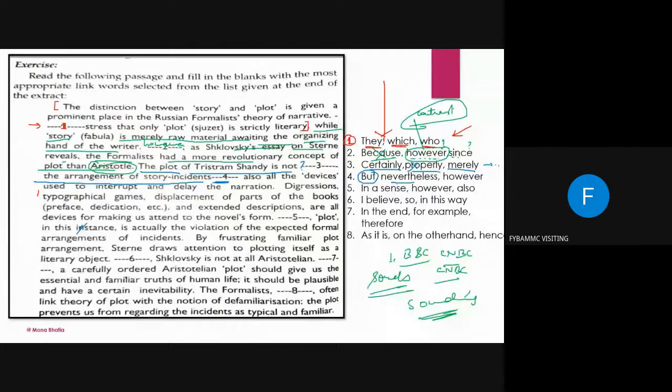मतलब होता है फिर भी, and however is for the contrast. However also नहीं आ सकता, we will rule this out. Nevertheless नहीं आ सकता, but तो यहाँ पे आ ही जाएगा. So we know that ये sentence हमें पता चल गया. So with the help of this, we know that यहाँ पे क्या आएगा? The plot of Tristram Shandy is not merely.